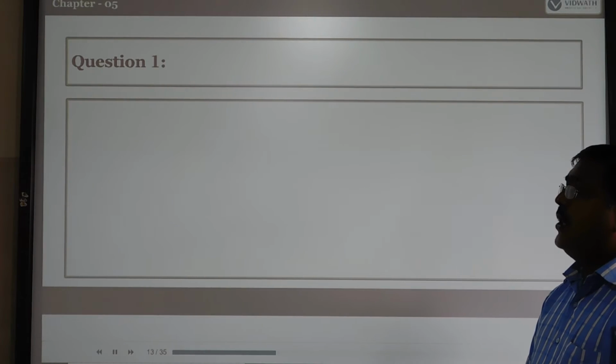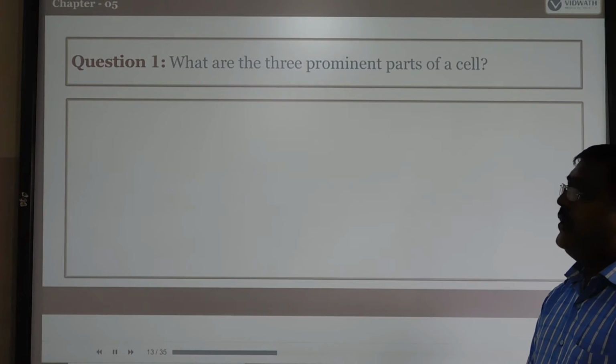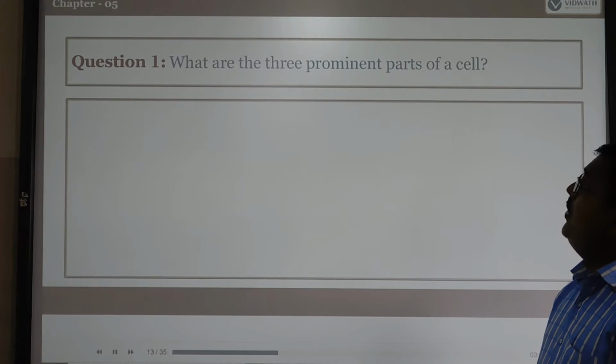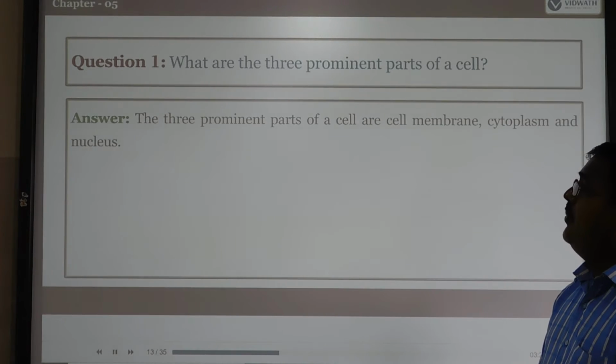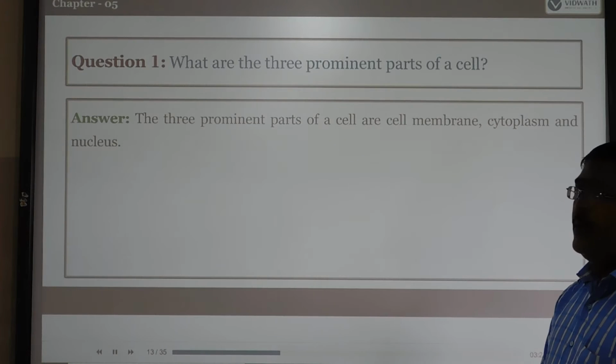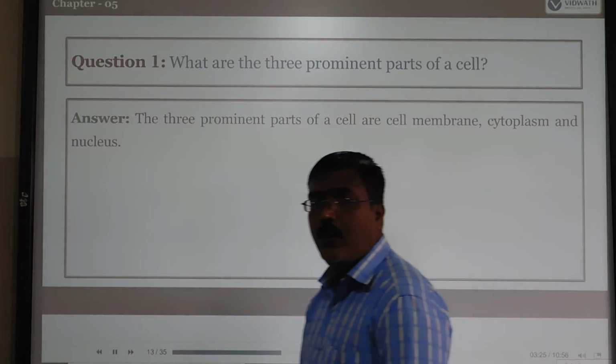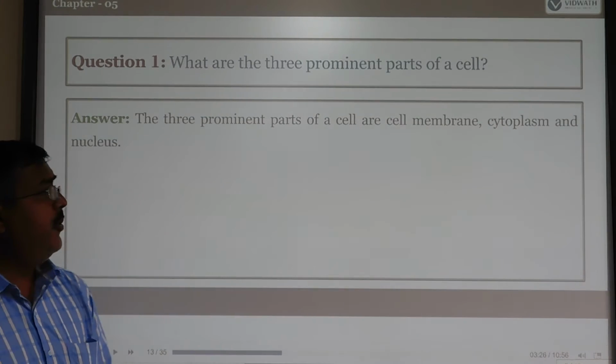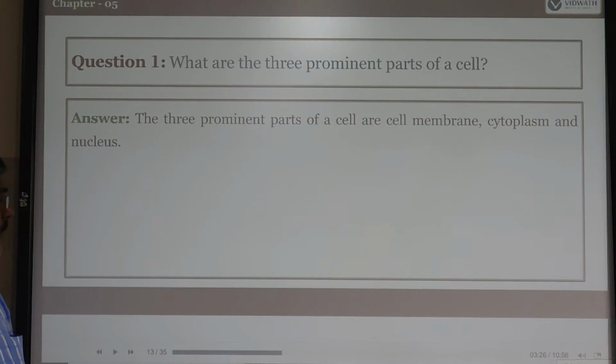Related to osmosis and the cell, we have some questions here. What are the three prominent parts of the cell? The three prominent parts of the cell are the cell membrane, cytoplasm and nucleus. These are found in any plant cell you may take.